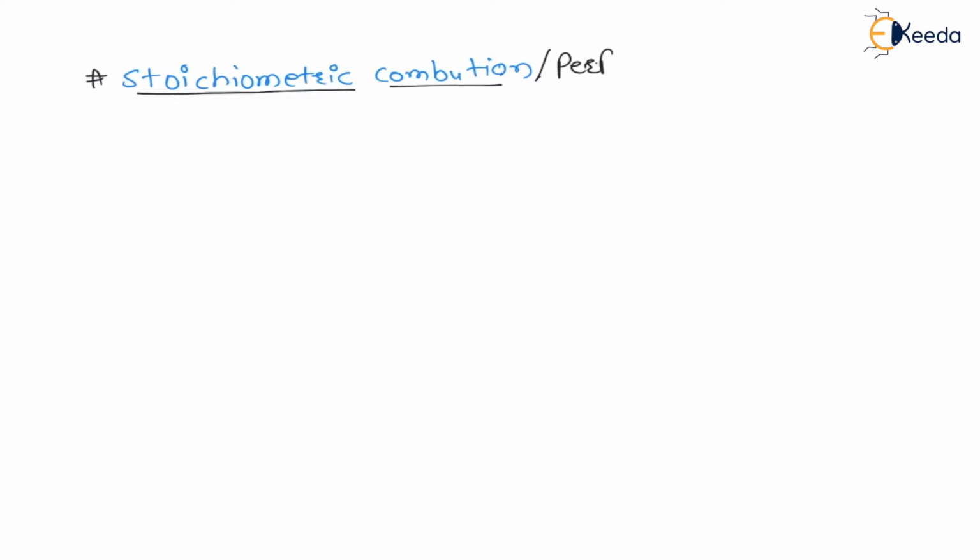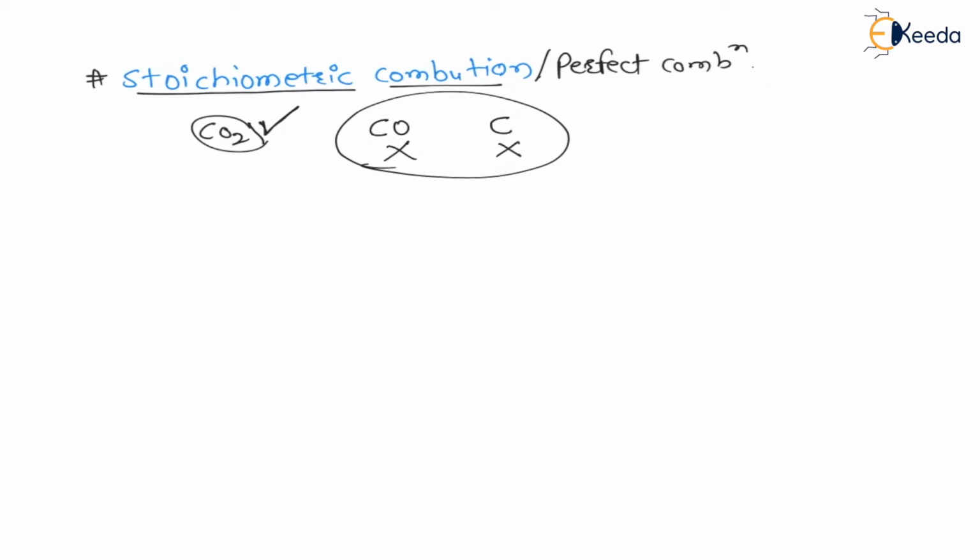Now my dear students, the stoichiometric combustion is nothing but a perfect combustion. It is also called perfect combustion. Stoichiometric combustion means perfect combustion, and during this combustion there will be only carbon dioxide in the pollution. That means carbon dioxide is present in the exhaust. And carbon monoxide and unburnt carbon are not present in the exhaust, that is, they are not the pollutions for stoichiometric combustion or perfect combustion.